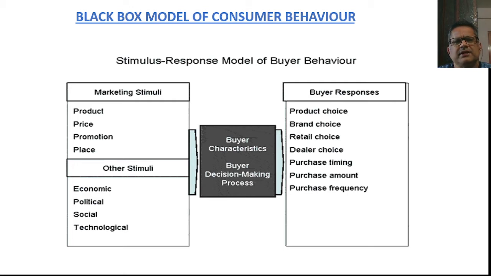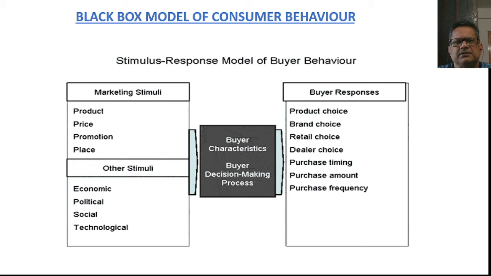The second is the environmental stimuli, which depends on economic, political, social and technological aspects. And the consumer mind, the black box we talk about, basically has two aspects: one is the buyer characteristics and the second is the buyer decision making process.